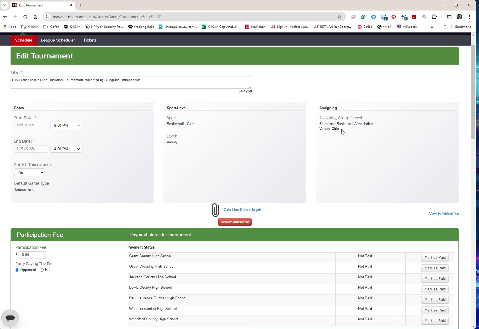Very importantly, I have the assigner group. I did that when I created the tournament. Basically, when you create the tournament, as I've shown you in the previous videos, you enter this information in these top three blocks. It starts the 10th at 6 o'clock, the first game, and it ends on the 14th at 4. Now, there is a UK game, I believe, during that time, and so they're not really sure of the exact times and how that will work out on the 14th, but that can always be adjusted later.